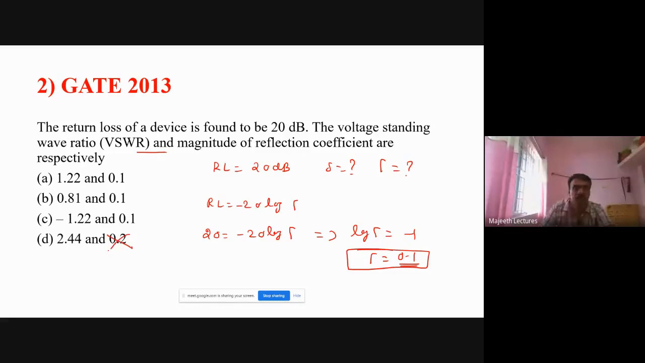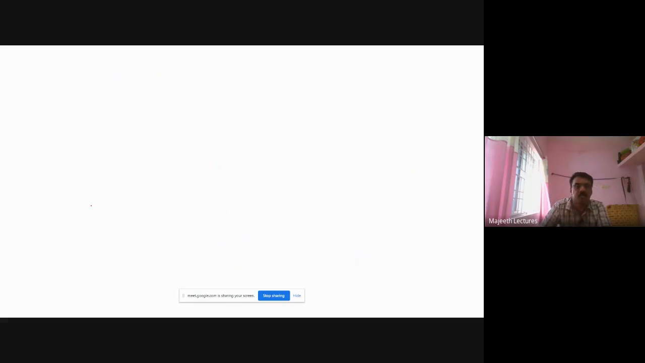So this is not the answer. Out of these three, one must be the answer. You see, S must be greater than 1 only we know. So greater than 1.22, so it is 0.1. So S cannot be less than 1. So this is also wrong answer. In that way, we have to neglect the answer. So it must be either plus 1.22 or minus 1.22. Let us see. So S is equal to 1 plus gamma, that is 1 plus 0.1 divided by 1 minus 0.1, that is equal to 1.22. So the answer is option A.